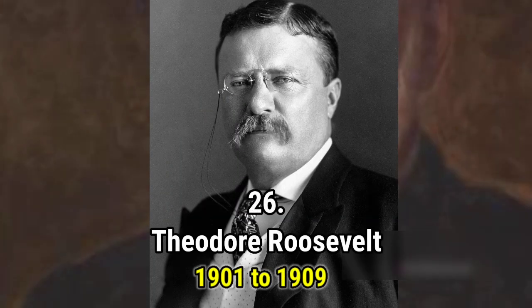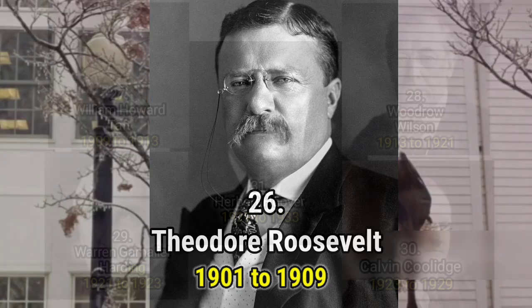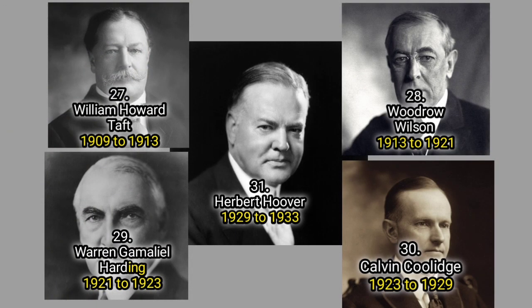Theodore Roosevelt, the 26th president, was a force of nature. Serving from 1901 to 1909, he was a champion of the progressive movement, establishing national parks and taking on big businesses with his trust-busting policies.